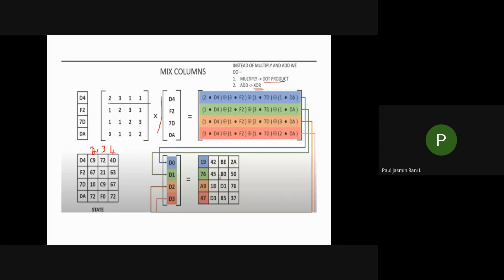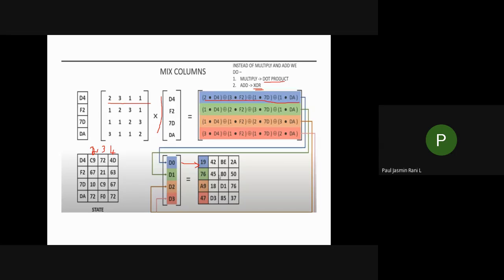1 dot D4, sorry, D8. Okay, so when you complete this first row, you'll be getting a value. This one is D naught. So this is your D naught, that is 19 is a D naught. Like this you have to do it for everything. So that you'll be getting your D0, D1, D2, D3. So you'll be getting 19, 76, A9, 47. Like this you have to do it for each and everything.